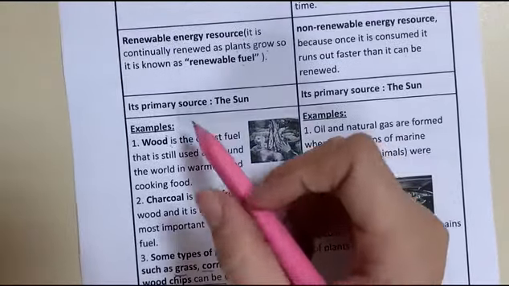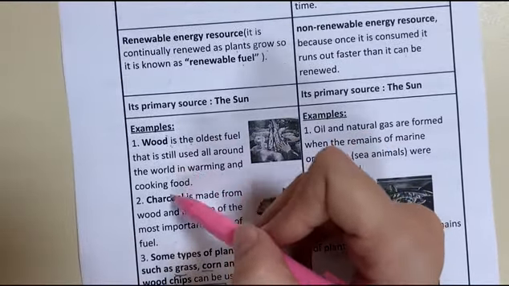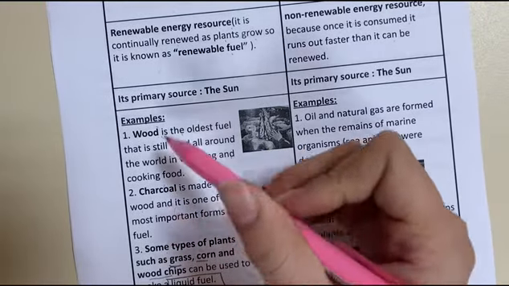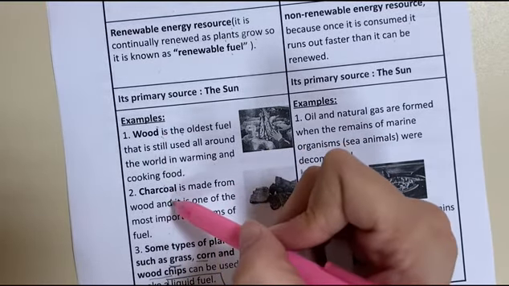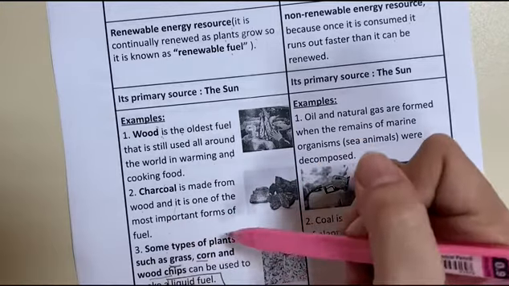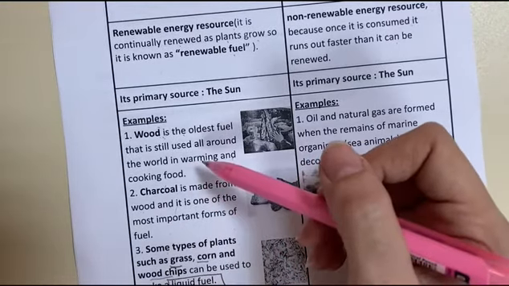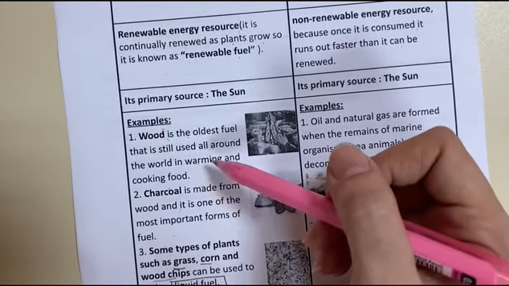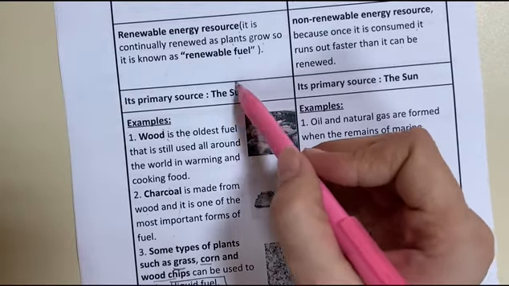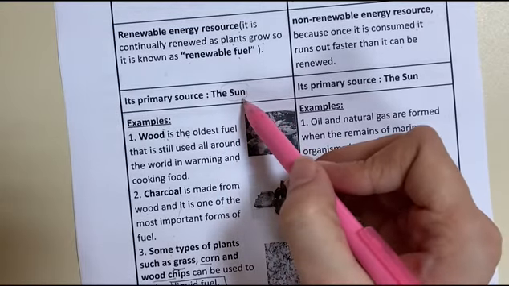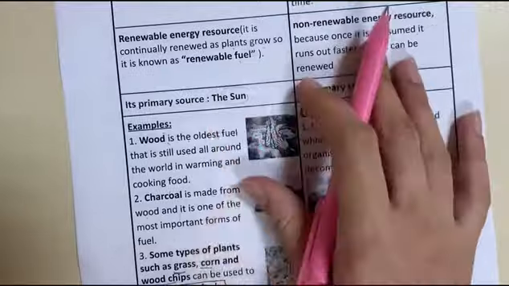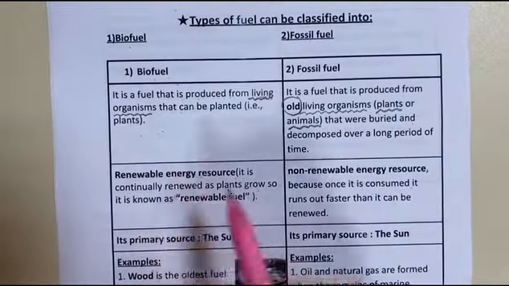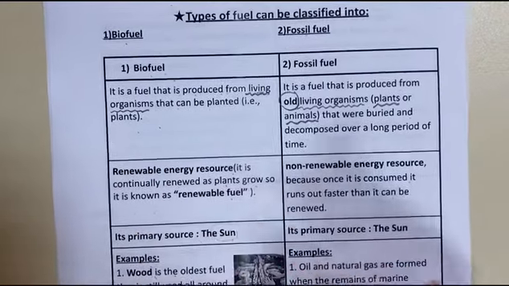So what is the primary source of all of these? All of these, the wood or the charcoal from wood and trees or plants, they are plants. From where do they get their energy? Yes, they get their energy from the sun. So the primary source of the biofuel is the sun.